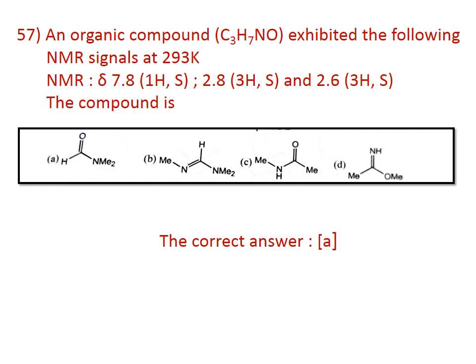Here you have to note that the signal at 7.8 delta 1H represents HA, and for NMe2 the two methyl protons are different. One gives a signal at 2.8 delta 3H and another at 2.6 delta 3H singlet. Therefore, the correct structure for this compound is A.